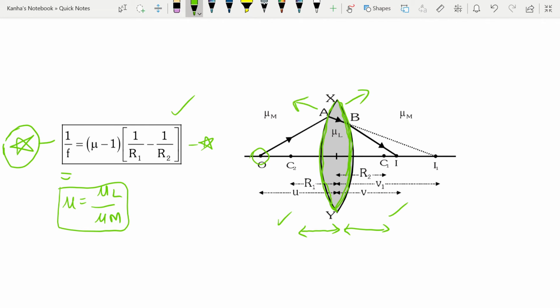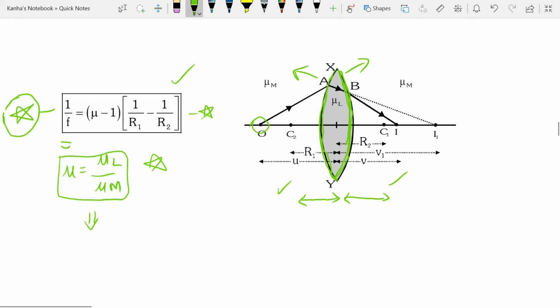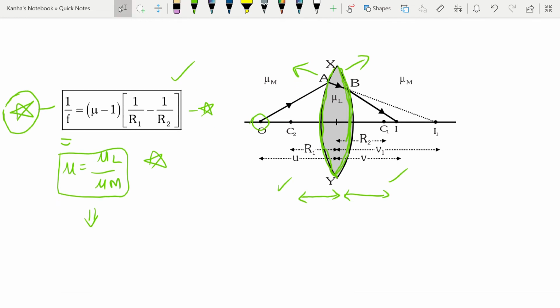Okay, we'll be using this formula quite a lot in many of the questions, so I definitely want you to make a small note of this. You should note that this formula reduces down to the formula that you would have learnt in your class 9th and 10th, which is nothing but 1 by f is equal to 1 by v minus 1 by u.